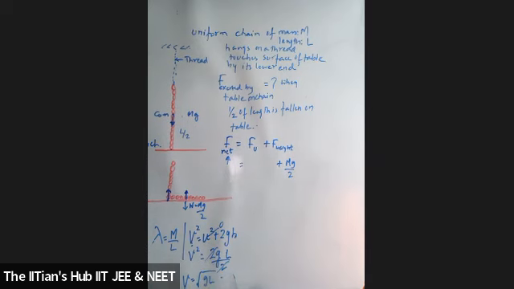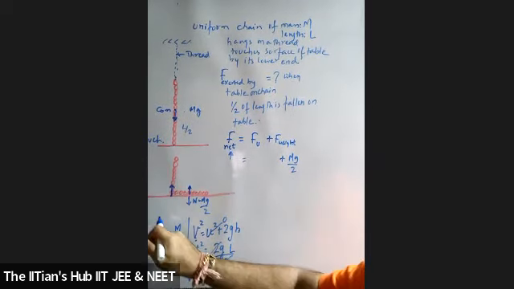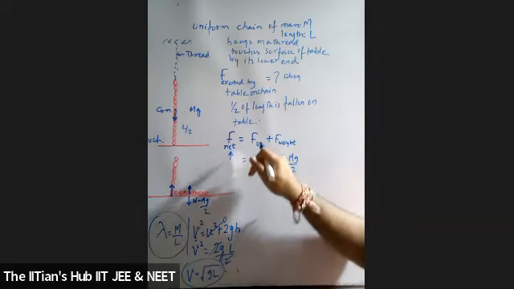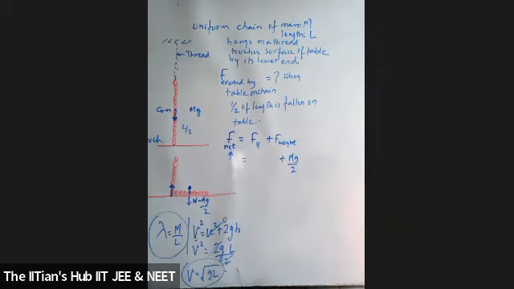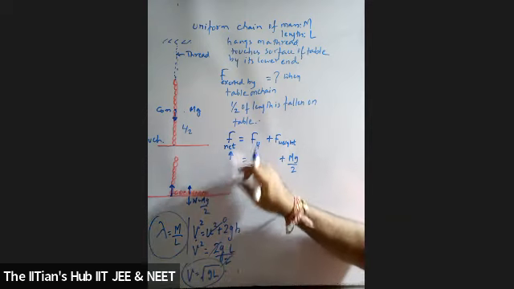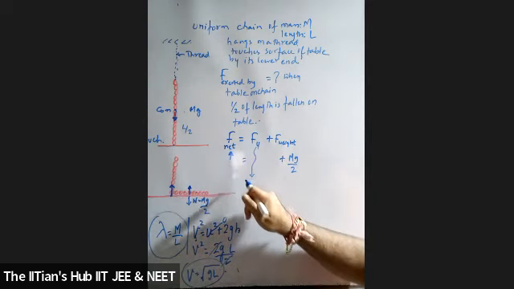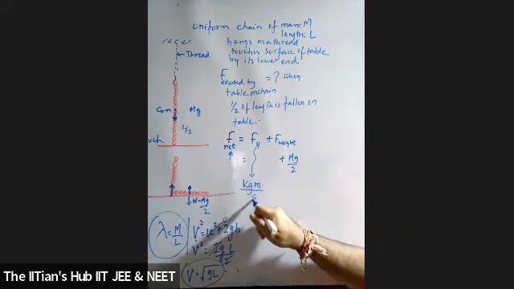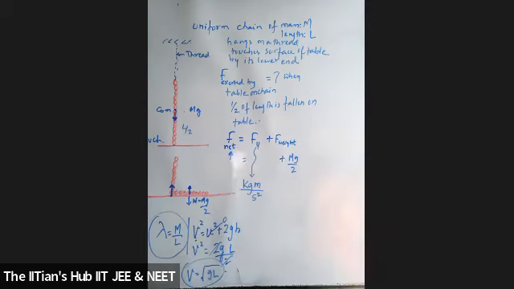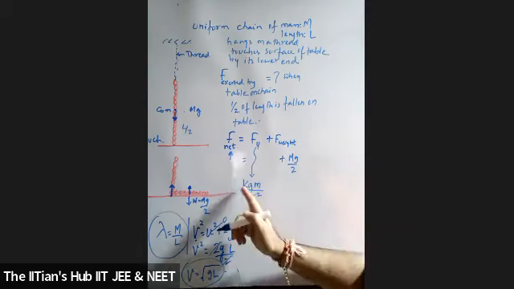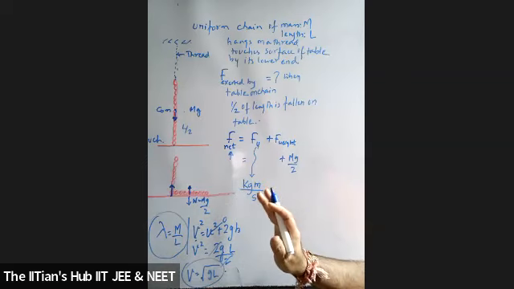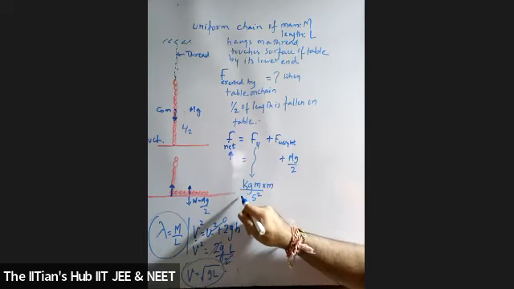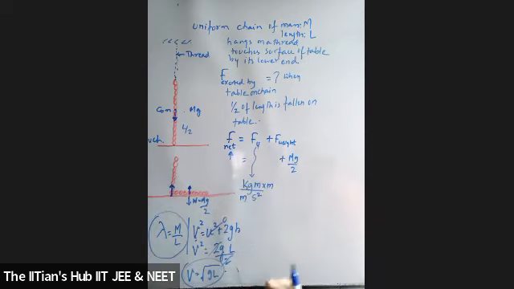Is this clear? We know lambda, and we know the velocity of the center of mass. I need to find the upthrust. What is the unit of force? Kilogram meter per second square. If I multiply the numerator by mass, I also have to do it in the denominator. If I cancel, I am getting the unit.